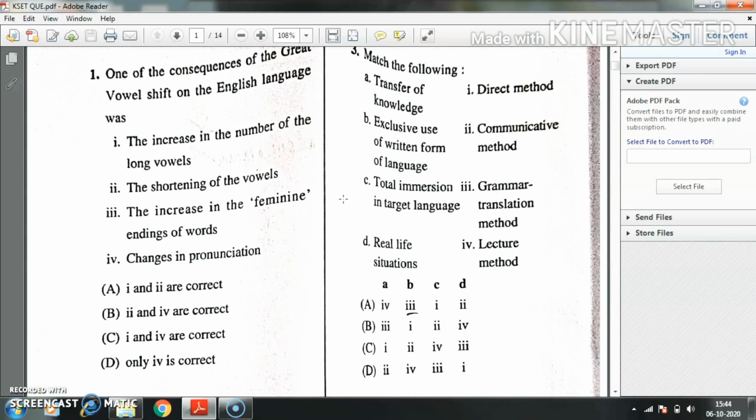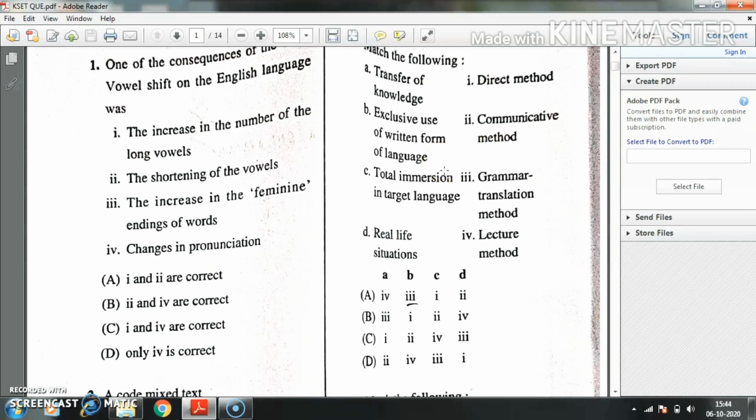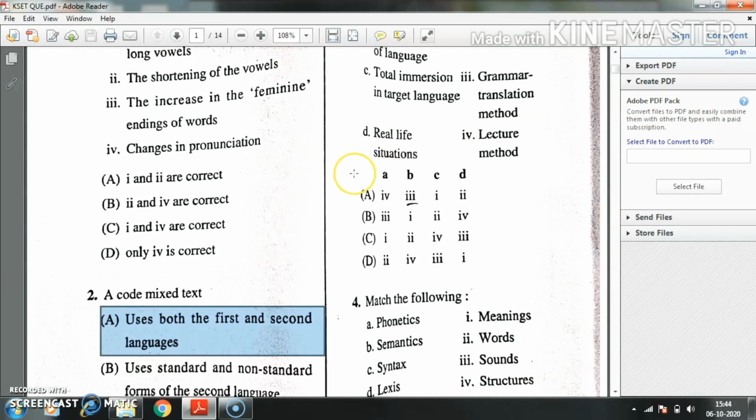Question number 3, match the following. Transfer of knowledge is related with lecture method. Option B, exclusive use of written form of language is related with grammar translation method. Option C, total immersion in the target language is related with direct method. Option D, real life situation is connected with communicative method. So here the right answer is option A.